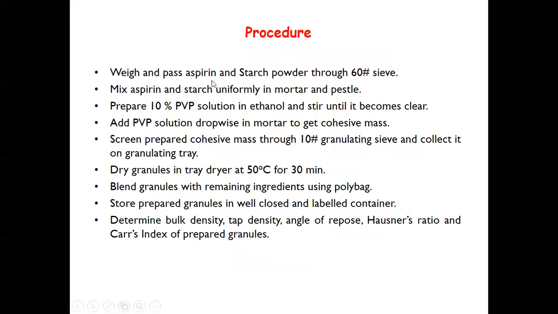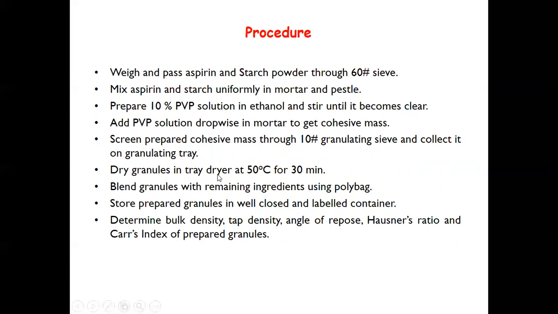Procedure: weigh and pass aspirin and starch powder through a 60 mesh sieve. Mix aspirin and starch uniformly in a mortar and pestle. Prepare 10% polyvinyl pyrrolidone solution in ethanol and stir until it becomes clear. Add the polyvinyl pyrrolidone solution dropwise in the mortar to get a cohesive mass. Screen the prepared cohesive mass through a 10 mesh granulating sieve and collect it on a granulating tray.